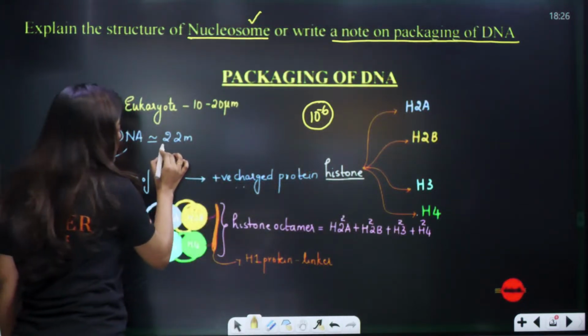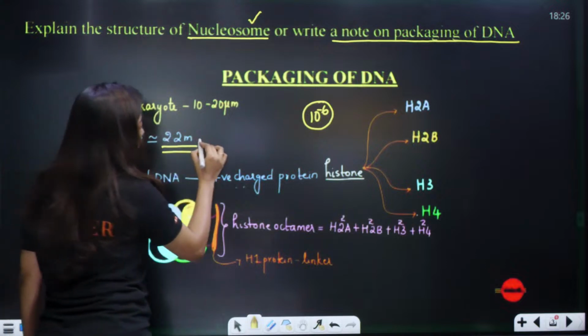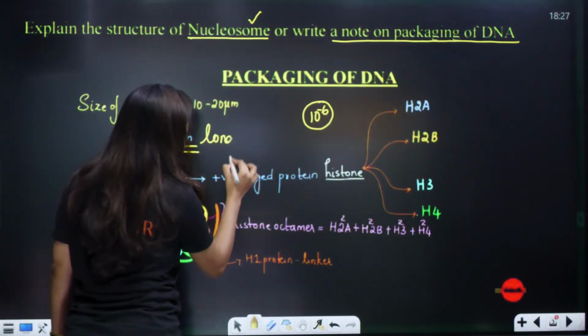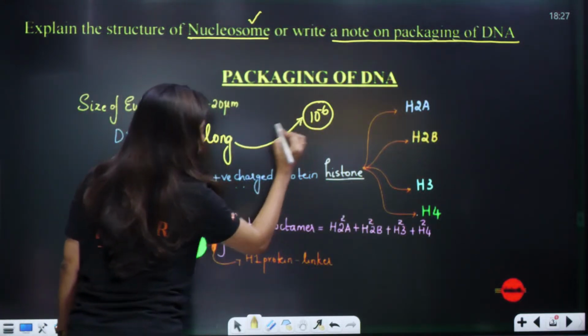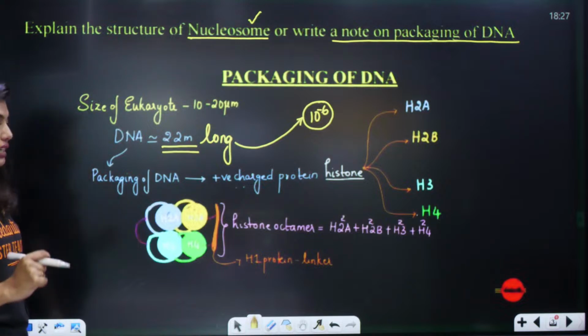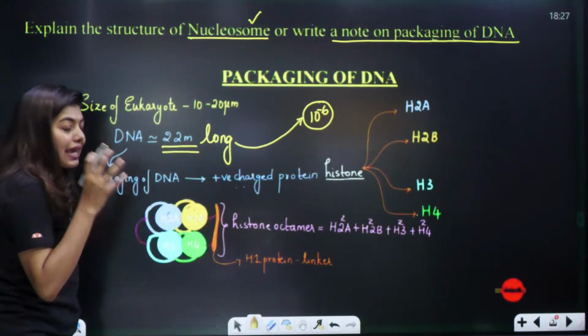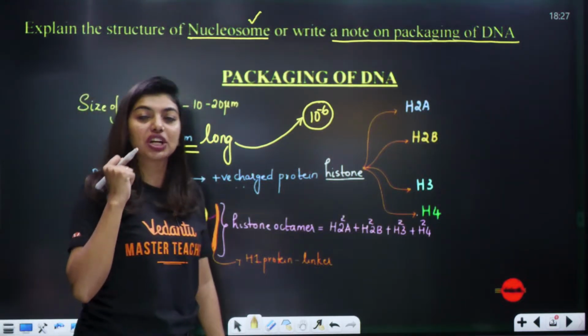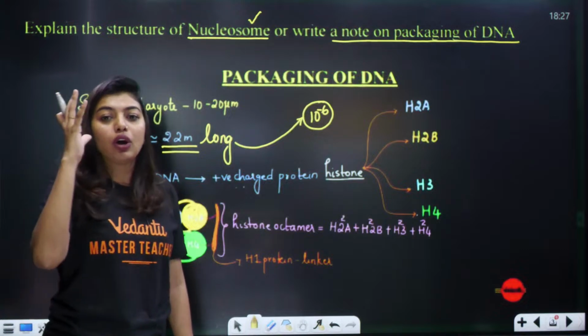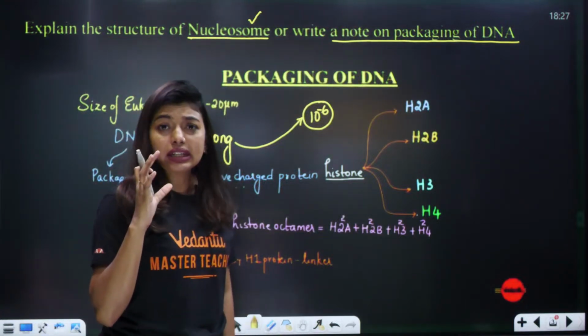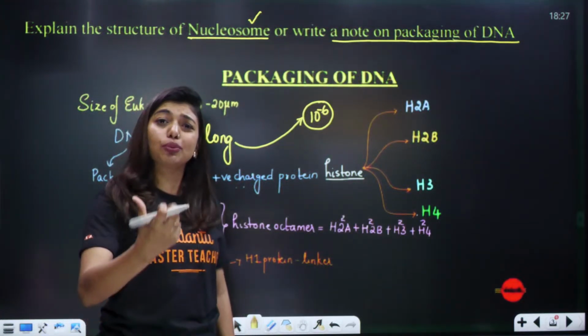So DNA is around 2.2 meter long and this long DNA has to fit inside the nucleus. To make it fit inside the nucleus, we are going to take the help of some positively charged histones. Now, all of you tell me, is DNA negatively charged or positively charged?